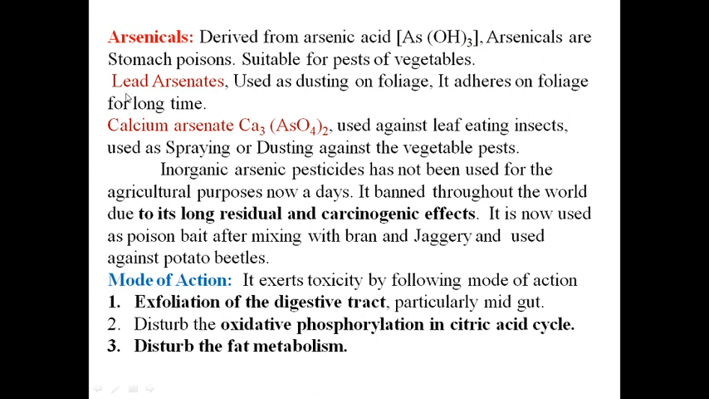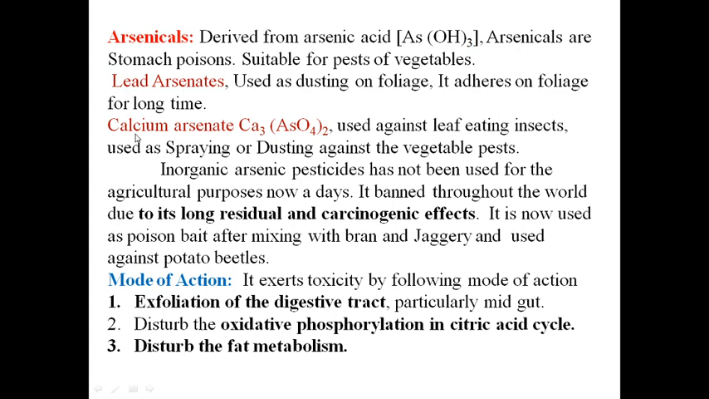The first is lead arsenate. It is used as a dusting on foliage in powder form. Dusting means it is in powder form and it is dusted on the foliage. Foliage means leaves of the vegetables or crop. It adheres on foliage for a long time. Adheres means sticks. It sticks to foliage, leaves, for a long time.